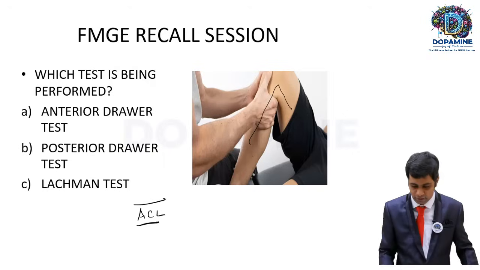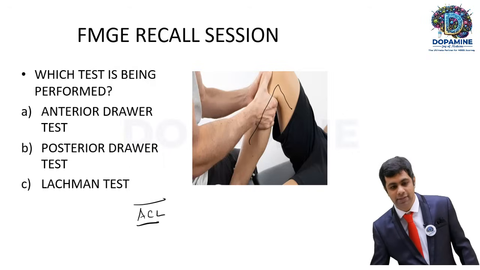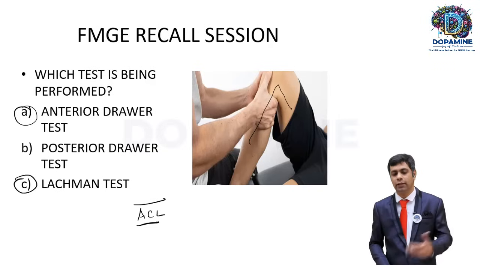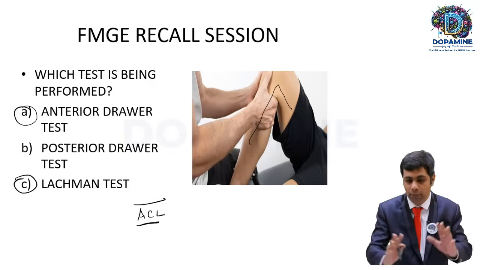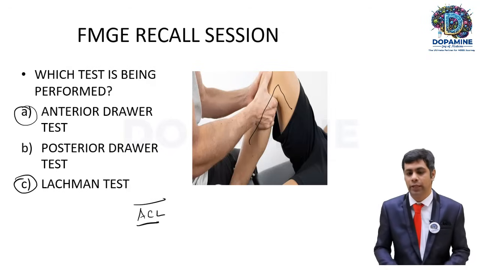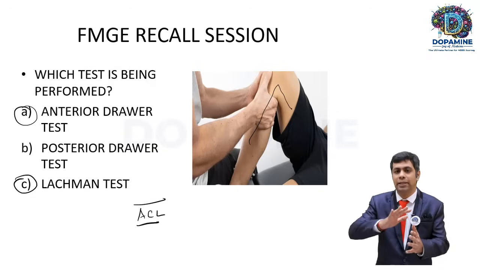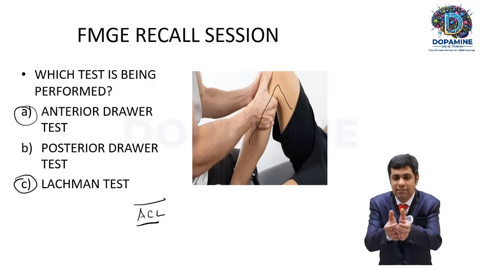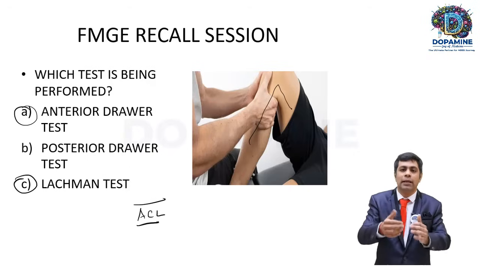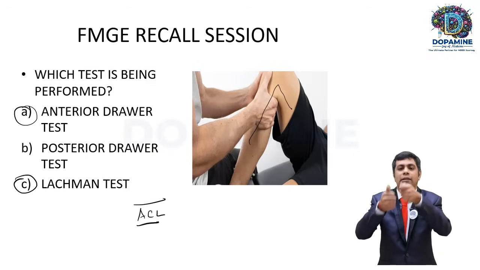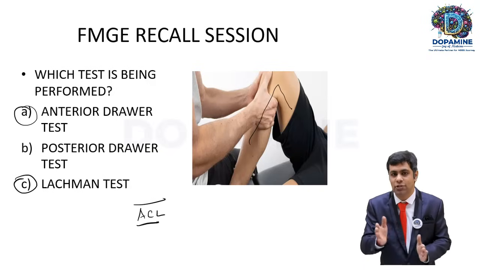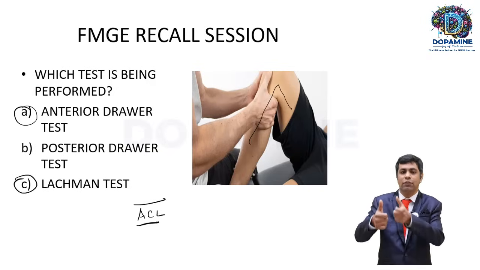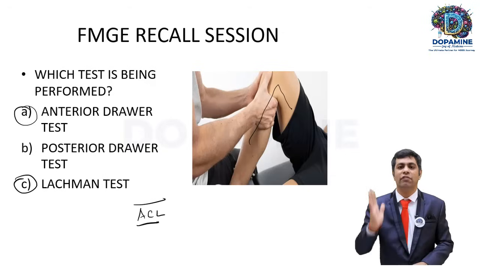So there are two tests possible here. One is the anterior drawer test, the other is the Lachman test. Both are done to test the integrity of the anterior cruciate ligament. Now both are done in a similar fashion. The patient lies in a supine position, the tibia is translated towards the femur, and they check the mobility of the translation, because the ACL is very important for the extension of the knee joint.